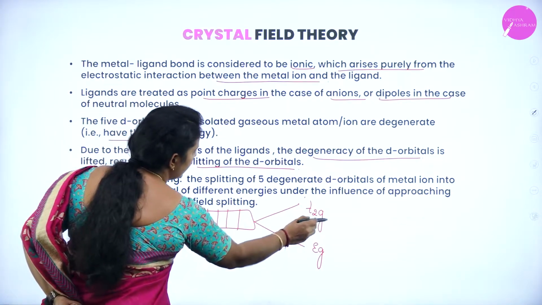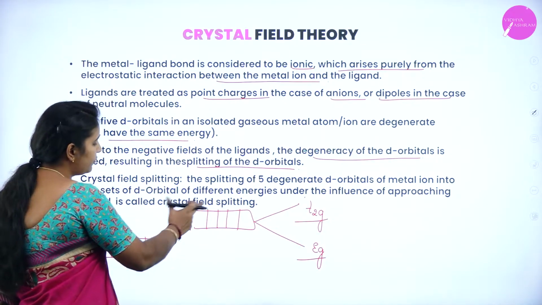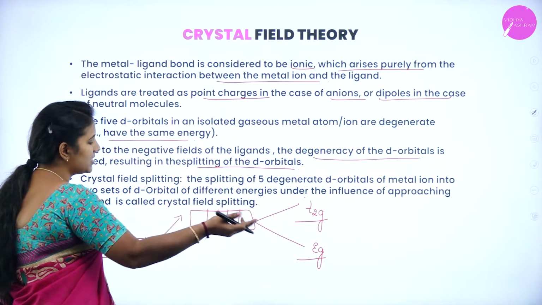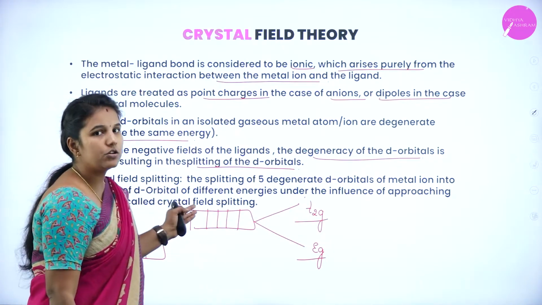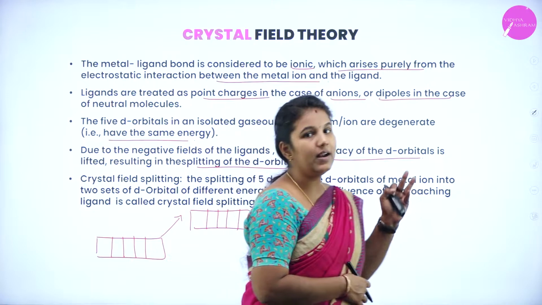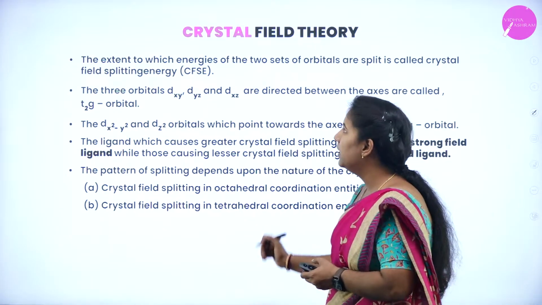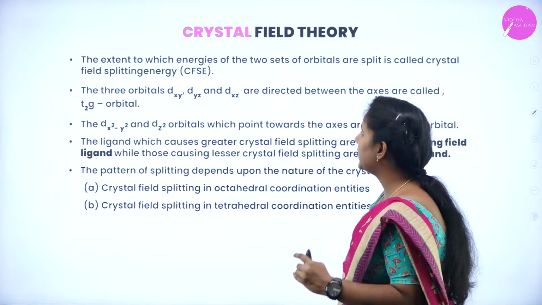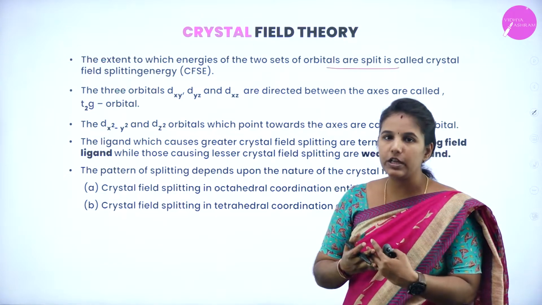One is known as T2g, another one is known as Eg. This lifting up of d orbitals by increasing energy and then splitting into 2 parts is known as what? Crystal field splitting. And the extent to which the energy of the 2 sets of orbitals can split is also known as what?